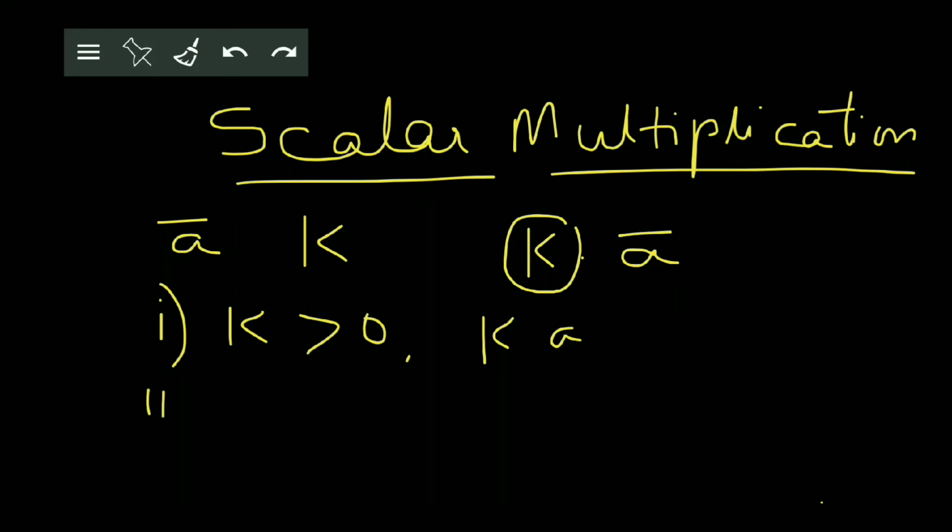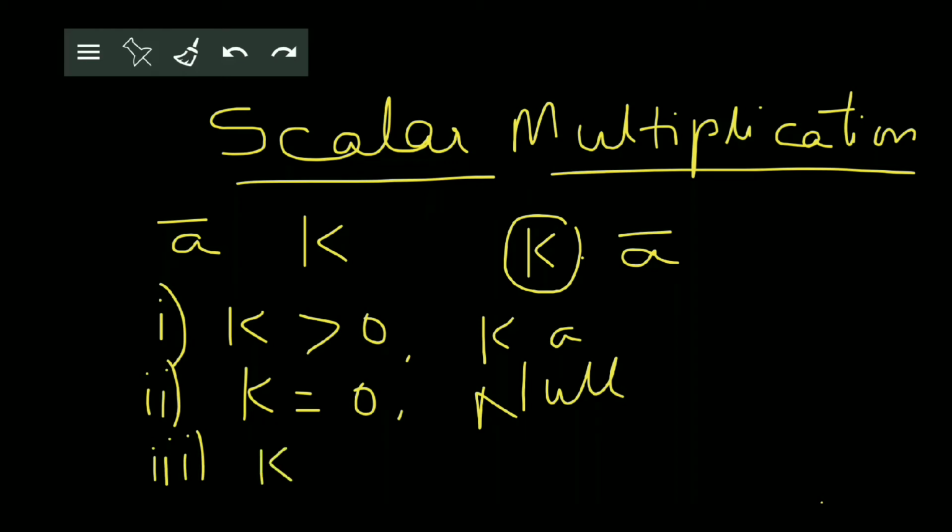The second case, suppose K is equal to 0. Then K A bar is called a null vector. We get K A bar as 0, a null vector. On the other hand, if K is less than 0, if K is negative, then K A bar will have the opposite direction to A bar and its magnitude is minus K times the magnitude of A.